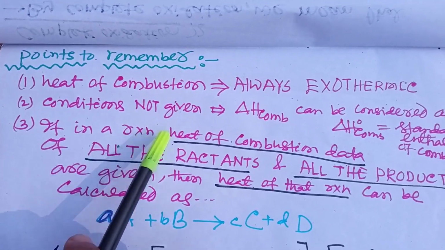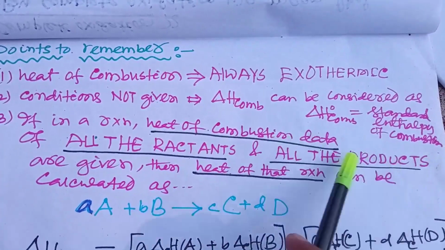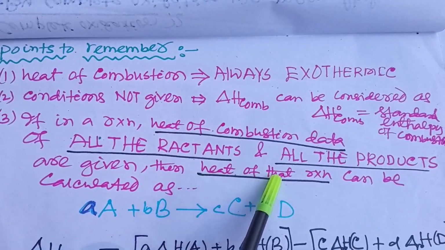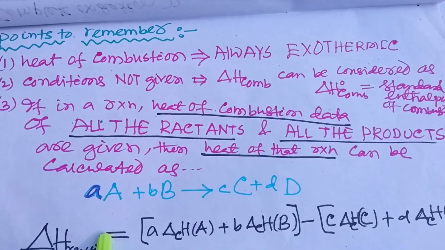If in a reaction, heat of combustion data of all the reactants and all the products are given, then the heat of that reaction can be calculated by applying this formula.